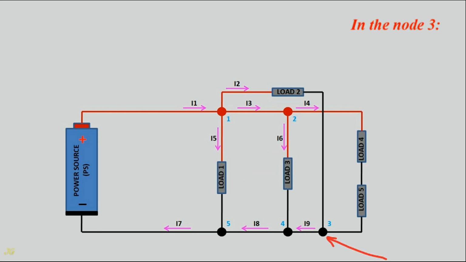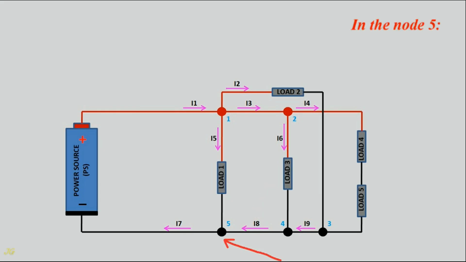In node 3, the sum of currents I2 and I4 is equal to the current I9. In node 4, the sum of currents I6 and I9 is equal to the current I8.